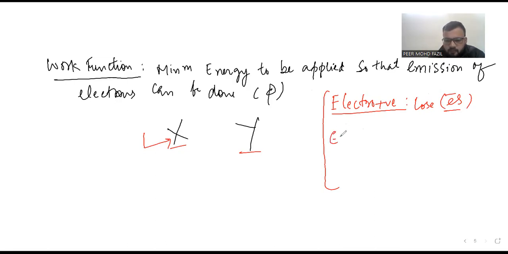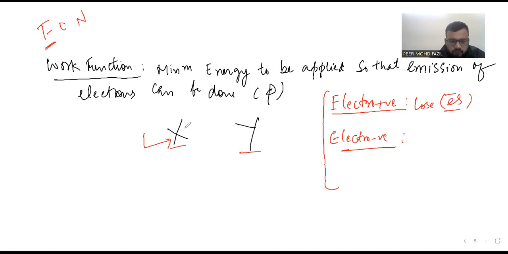Another is electronegative, which has a very strong pull towards electrons. As you know, fluorine is the most electronegative, then oxygen, then nitrogen. That means if I have to drain out electrons from fluorine, it will be too difficult for me. But here we have to discuss only metals.